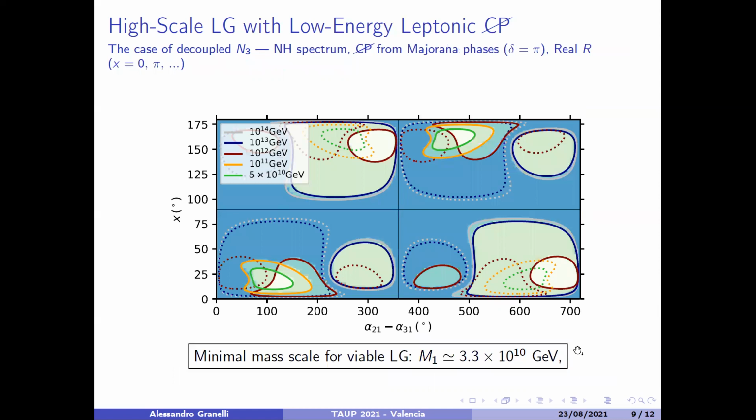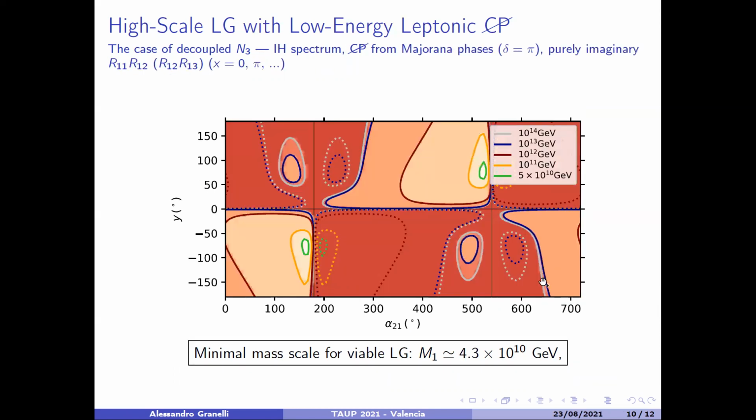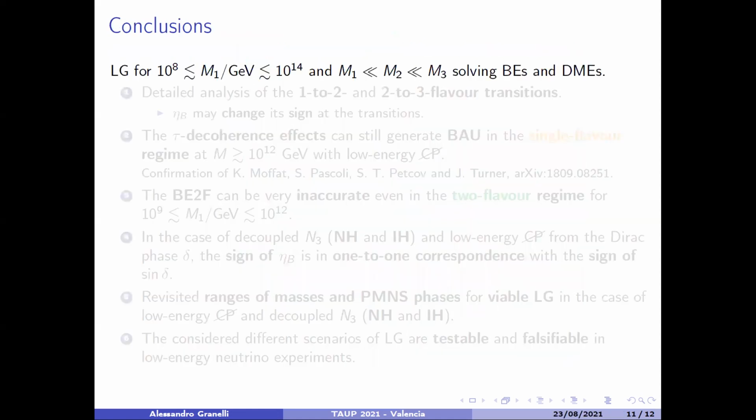Then we have also performed the same analysis in the case where the low energy CP violation is provided only by the Majorana phases, and so here is the plot showing the regions of successful leptogenesis in this case for normal hierarchical spectrum, and we found a minimal mass scale at 3 times 10 to the 10 GeV. And then for the inverted hierarchical spectrum, finding a very similar minimal lower bound for viable leptogenesis on the mass scale. Let me sum up the major highlights of this work.